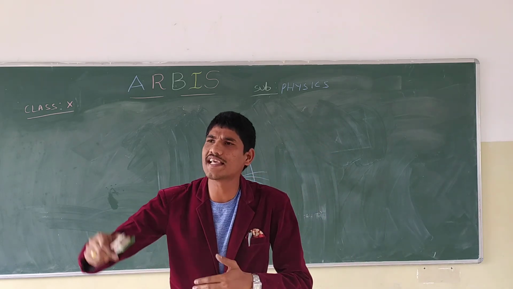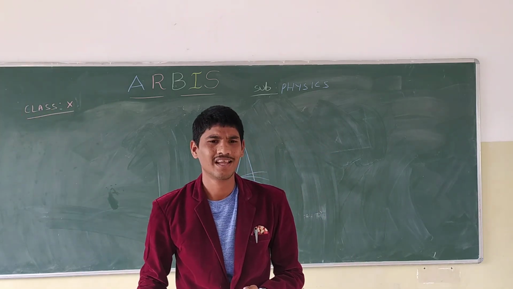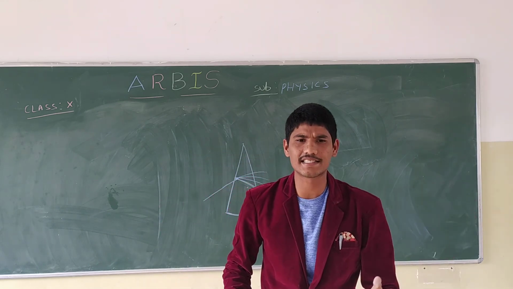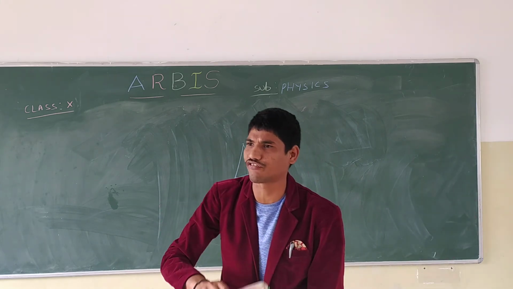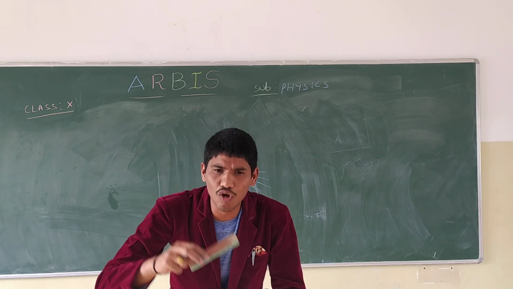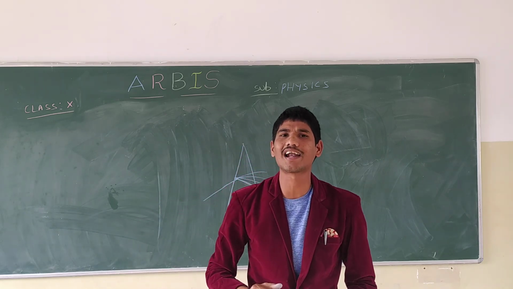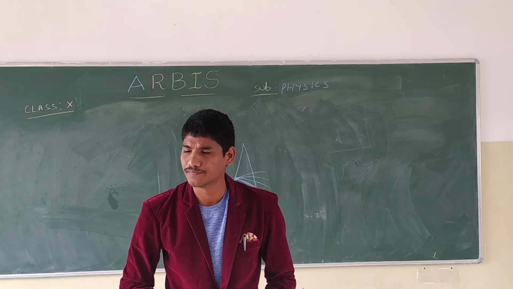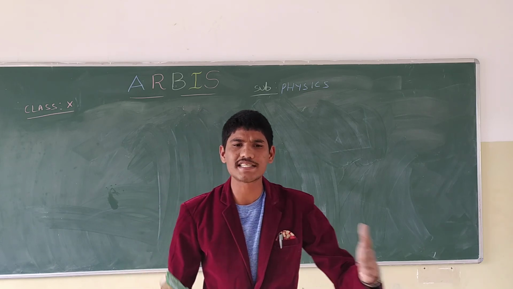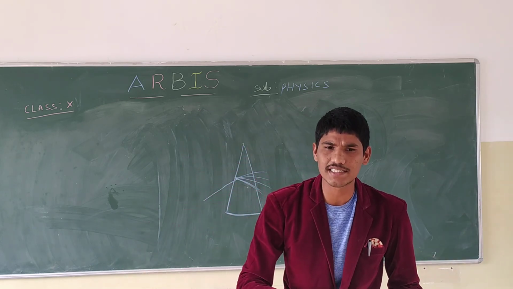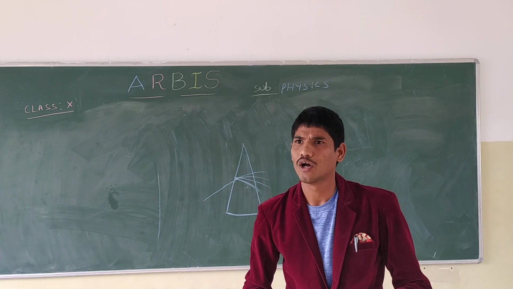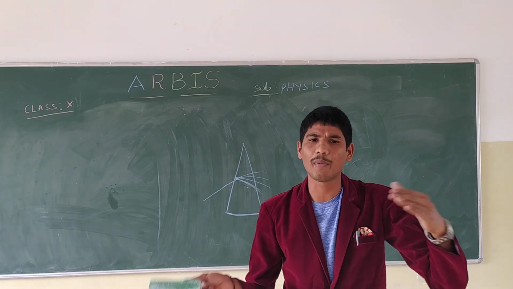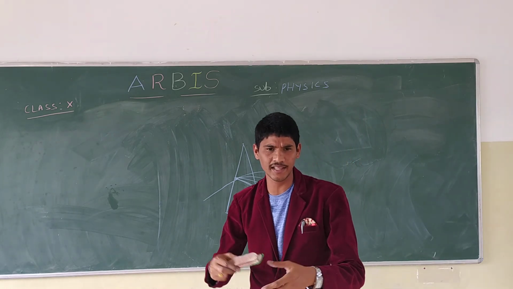The upper one is the rarer medium, and the layers close to the earth's surface are called the denser medium. Now we are going to see about the twinkling of stars and the apparent position of stars, which will be seen in this video.